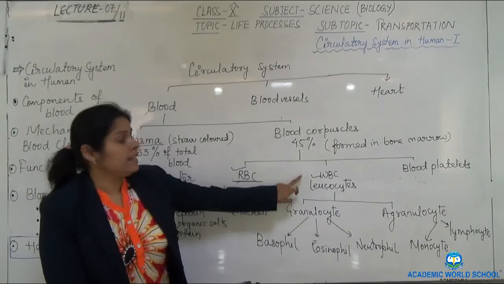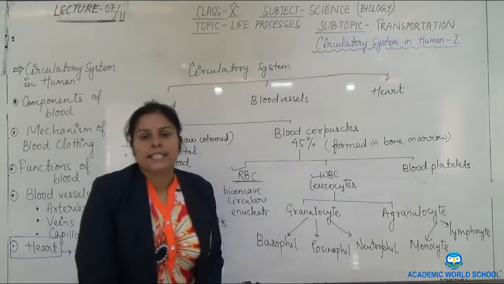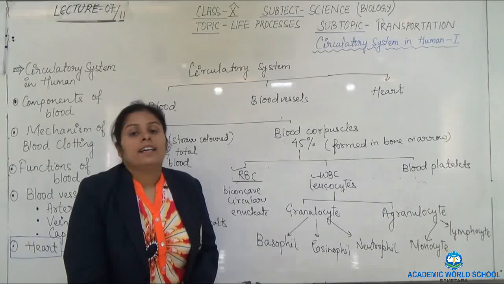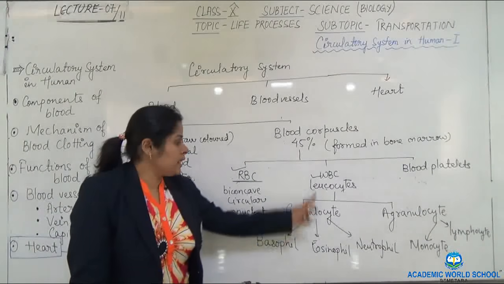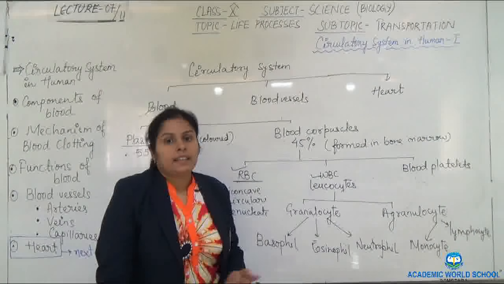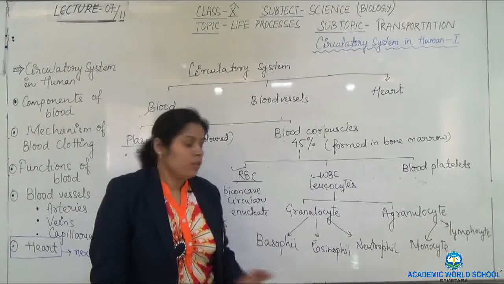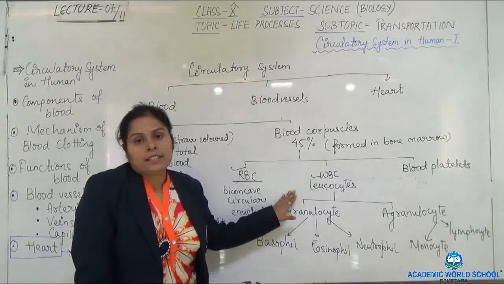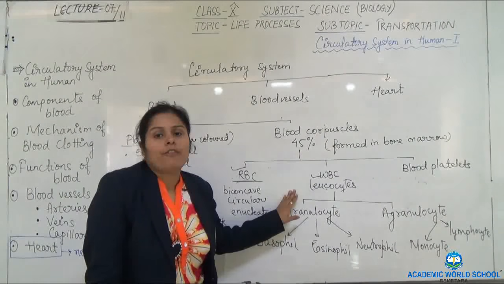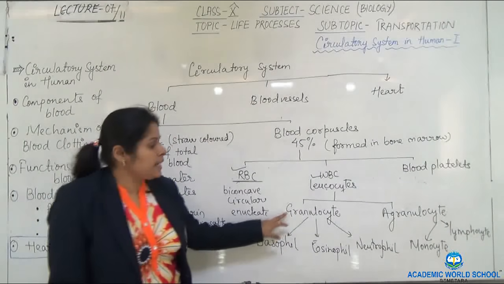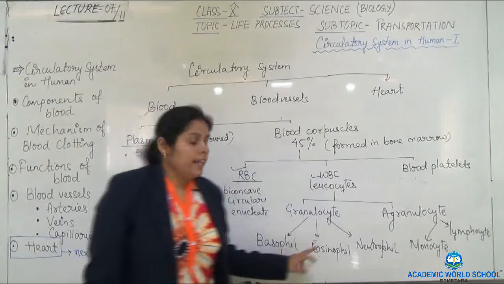So what we have read is WBC are the white blood cells, or also called white blood corpuscles, commonly known as leukocytes. And the lifespan is 12 hours to several days. It is formed in the bone marrow. Right? And the main function is defense of the body. It fights against foreign germs. WBC are of two kinds, granulocyte and agranulocyte.